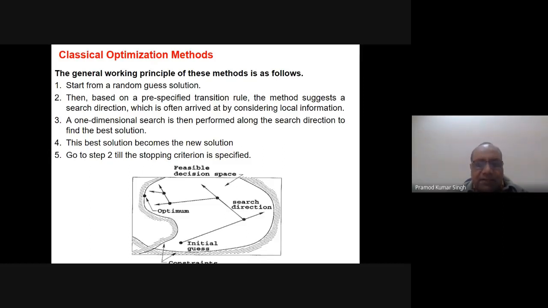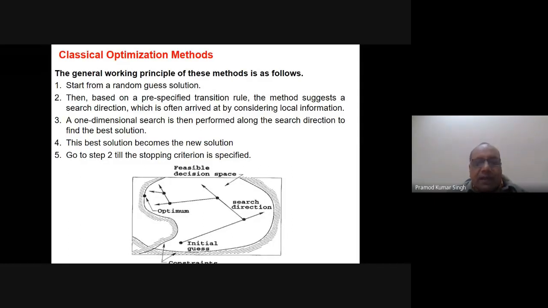In this search space, some constraints are there, and because of these constraints, all the space outside this boundary is the infeasible search space, and inside this boundary is the feasible search space, or the feasible decision space, as it is written here. In this we have to find the optimum solution, and say for example this is the optimal solution. So how do these algorithms usually proceed?